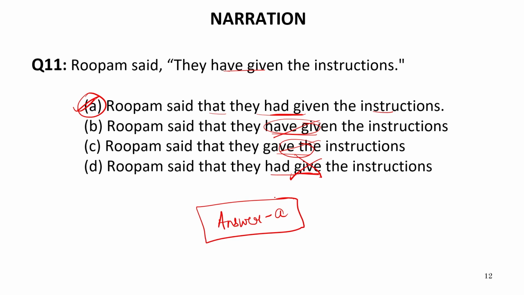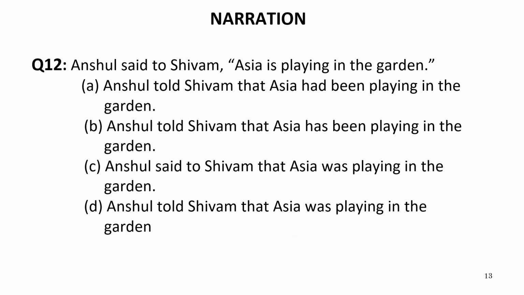Now let us move to the next question. That is, Anshul said to Shivam, Asia is playing in the garden. Now don't pronounce it as Asia. It is a name which is Asia. So Anshul said to Shivam, Asia is playing in the garden. So is playing is present continuous tense, which will be converted into past continuous tense when we convert the sentence into indirect speech. Again, said to will be converted into told. So let us see where it is written this was playing. Now we need to convert this into was playing. So let us see the option that contains the phrase was playing.